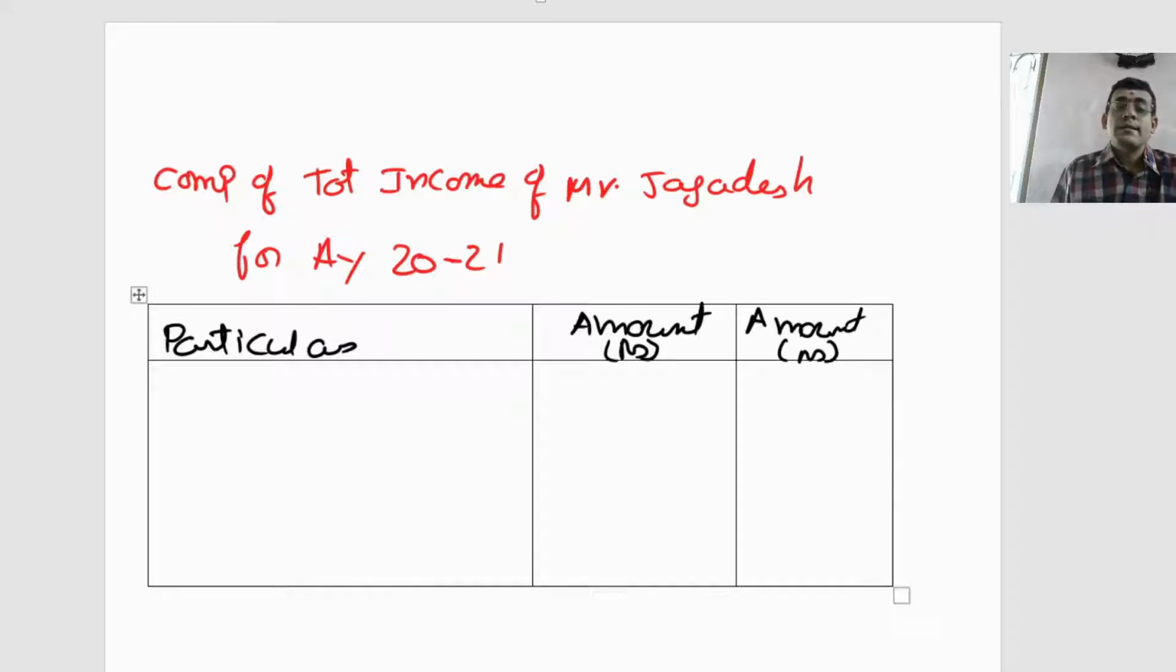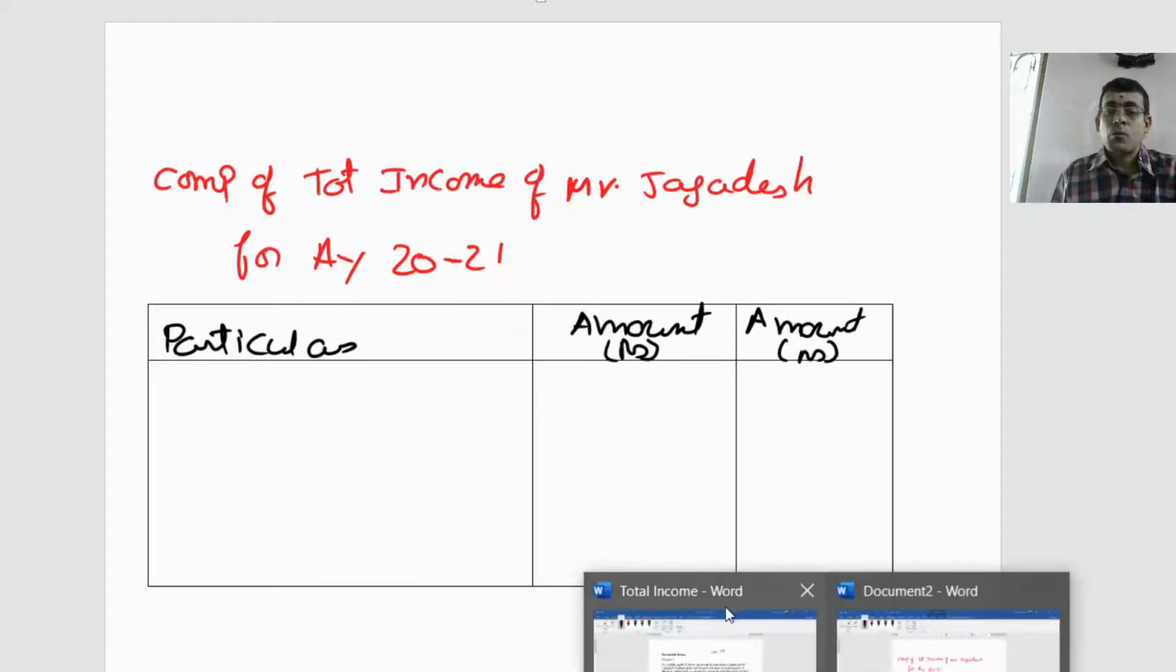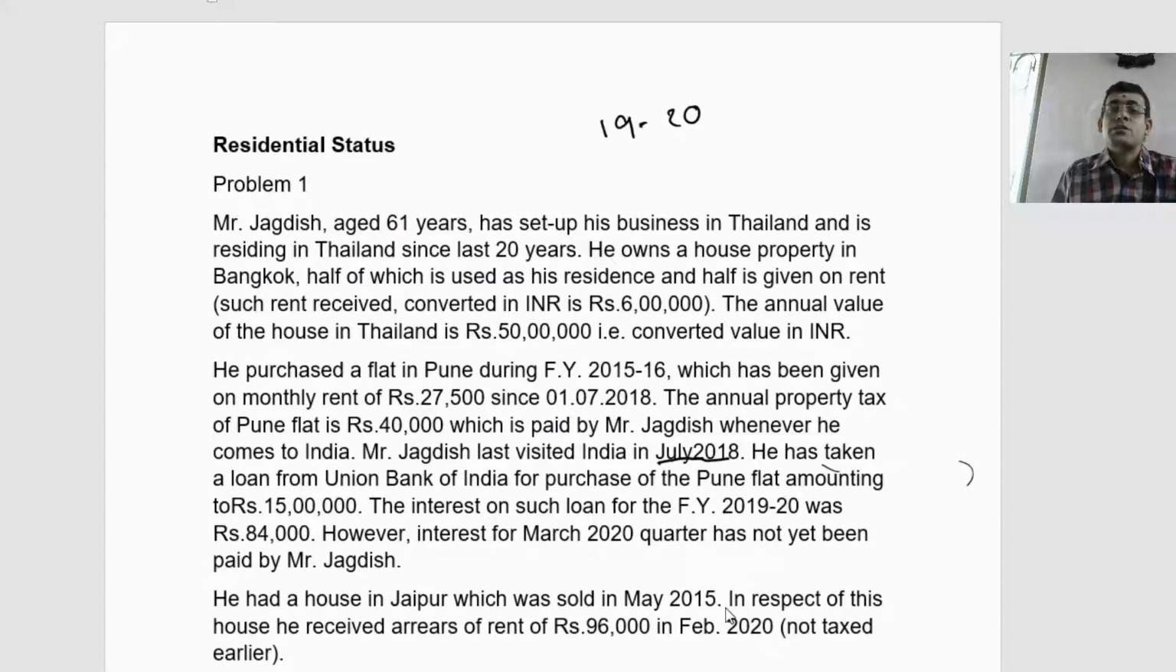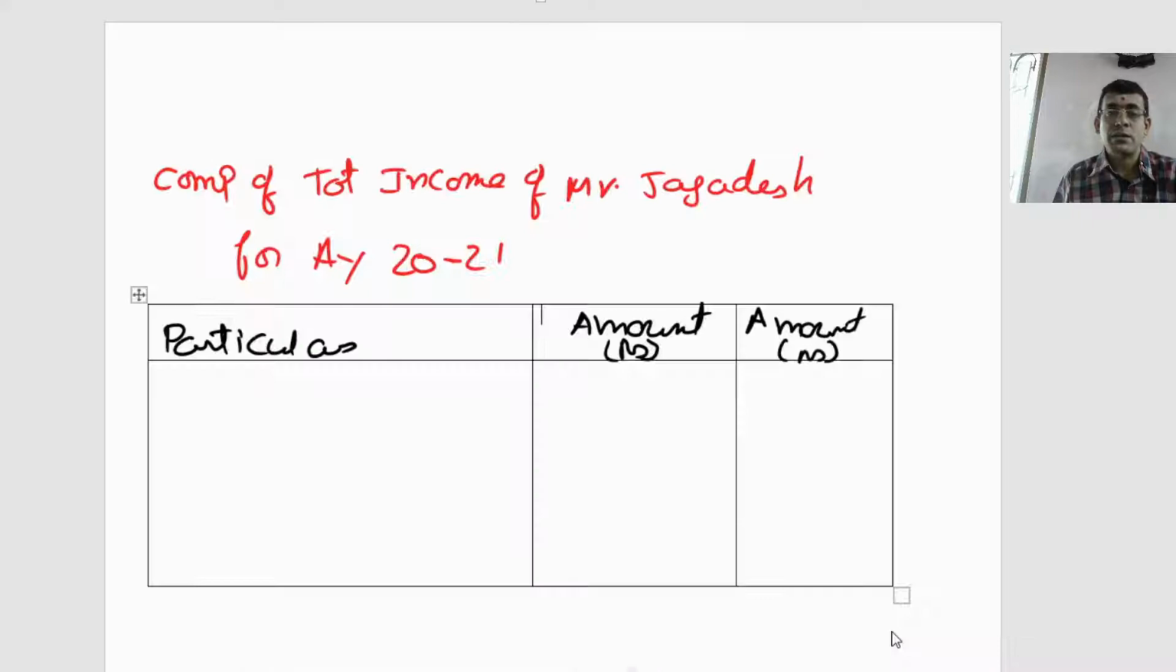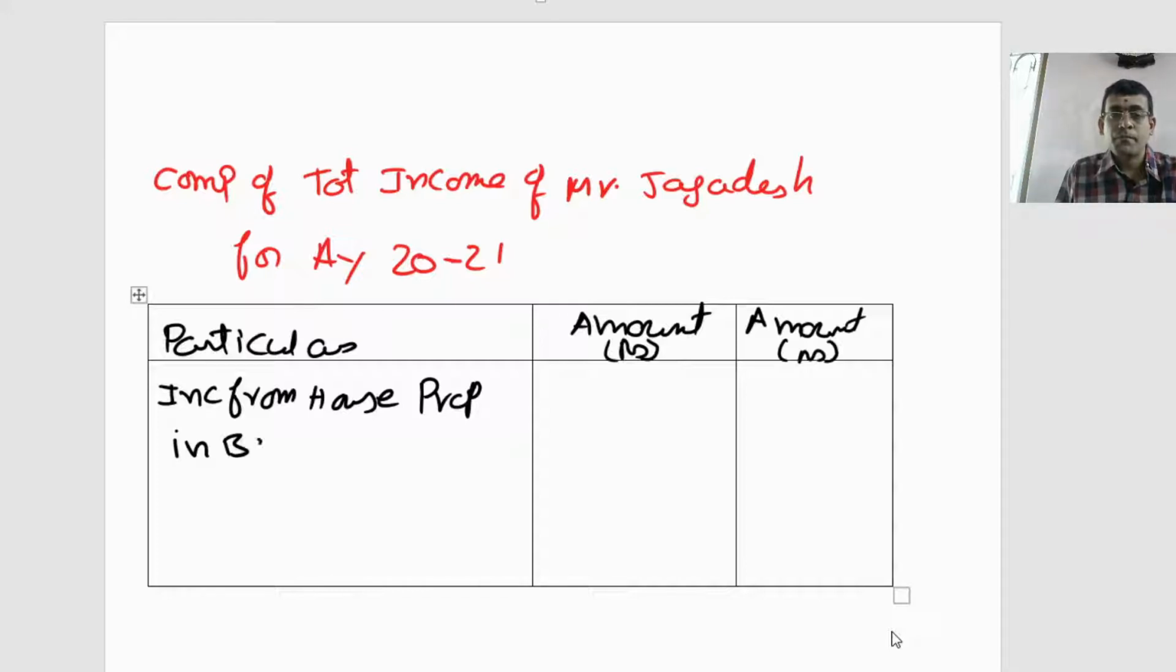Now, the first thing, if we go back to the problem, what is the first one? The first point is focusing on the income from house property situated in Bangkok. First, let us write it here. Income from house property. Where the property is located? In Bangkok. You explain this clearly as a part of your working note number 1.